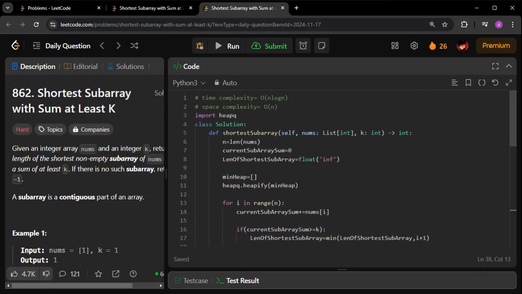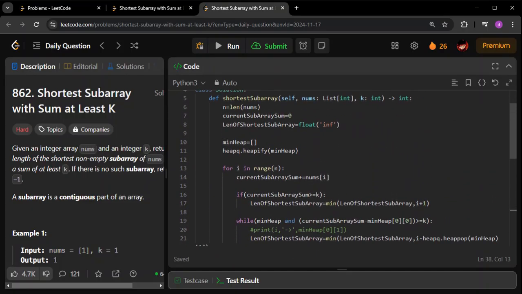So this is approach one. I will come to approach two also, but see this first. I'm declaring the min heap here. I am taking the current subarray sum as 0. I am declaring my answer and initializing it to infinity, and then I'm using heap and doing a heapify. The heapify is not needed basically when the heap is empty, but I'm still doing it so that when you do it, you get to know what is being done.